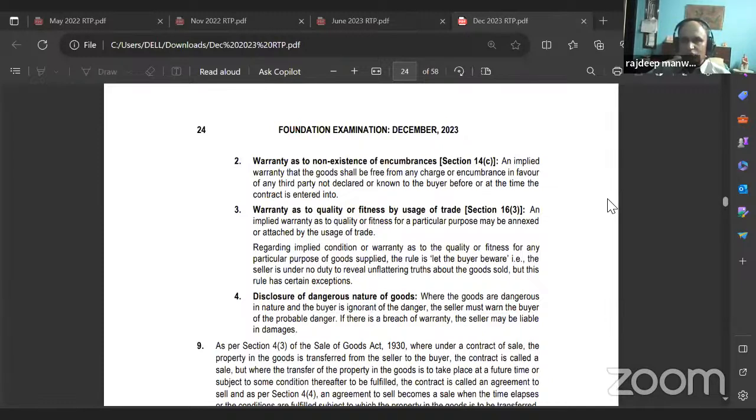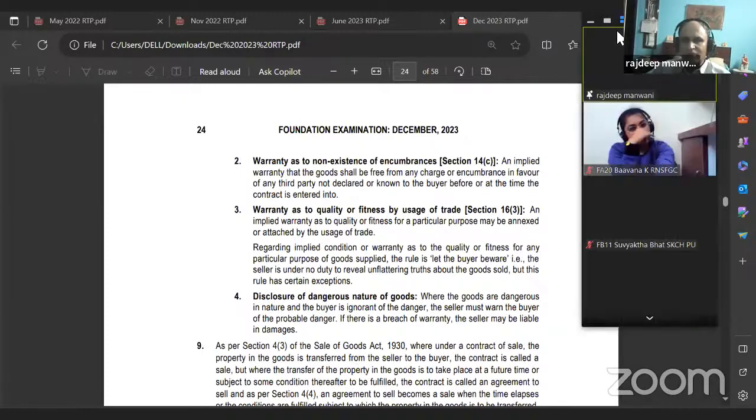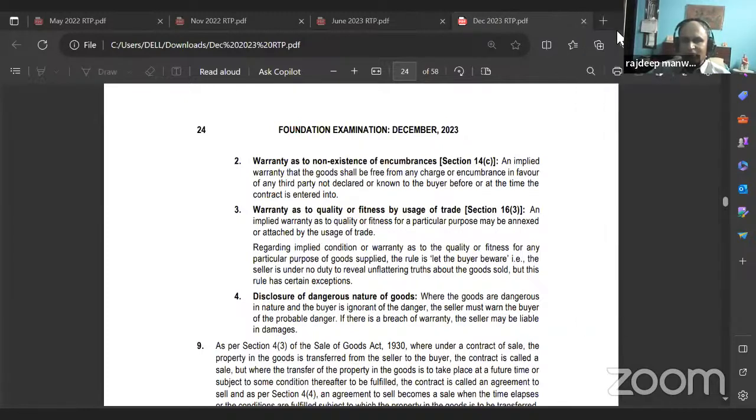Correct or no? So when you are writing, please, for God's sake, if it's a 3 marks question or 2 marks question, what are implied warranties? Don't explain each and every implied warranty. If it's a 4 mark question, write one line about each. If it's a 6 mark question, give a little more examples also. Correct or no? So seeing the weightage of the questions and the marks, please write the answers. Correct or no? But you have to plan yourself.